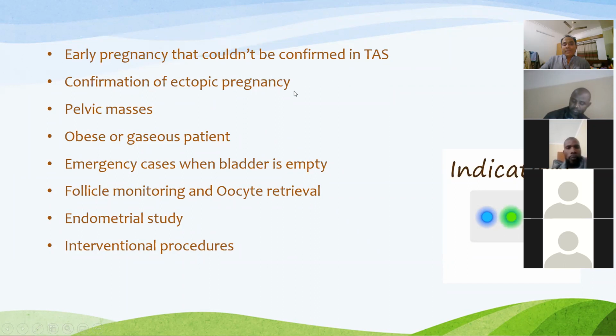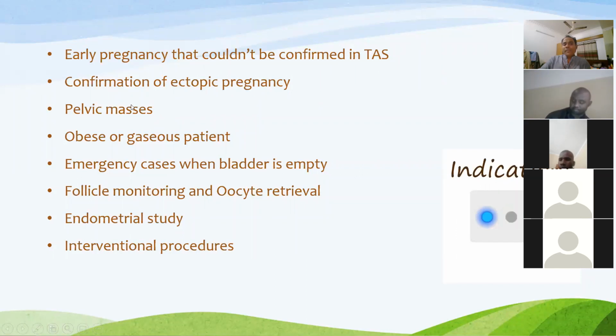Confirmation of ectopic pregnancy. Sometimes we cannot visualize ectopic pregnancy in a fallopian tube or tubo-ovarian, and it can be confirmed by TVS ultrasound. Pelvic masses, though according to me, pelvic masses are better identified by transabdominal sonography than transvaginal sonography.